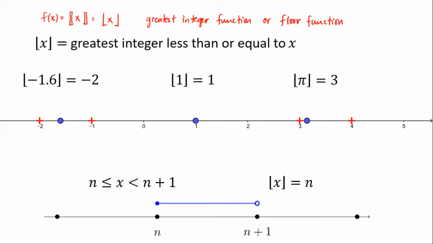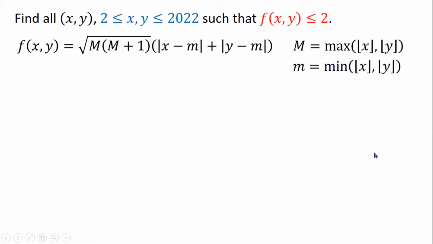So for all these points, their floor is equal to n. So x equal to n plus 1 is excluded because in that case, the floor of x would jump and become n plus 1 already. Okay, so let's go back to the problem. So, daming nangyayari dito. So, ang daming mga different parts and pieces.